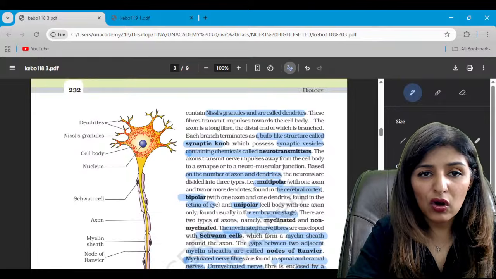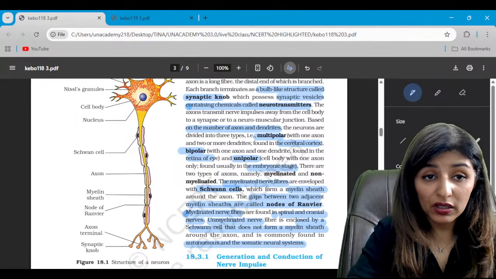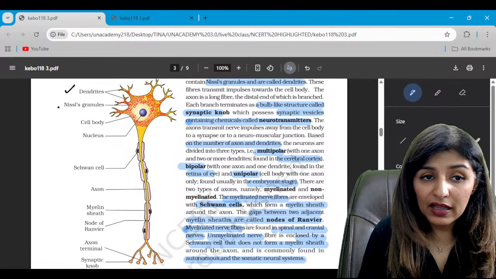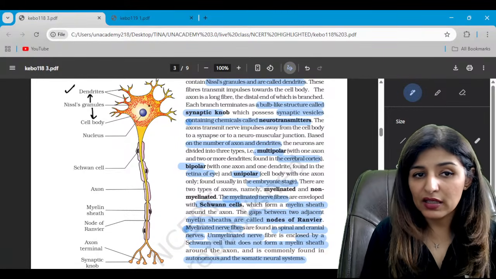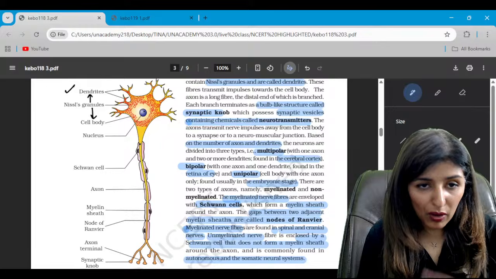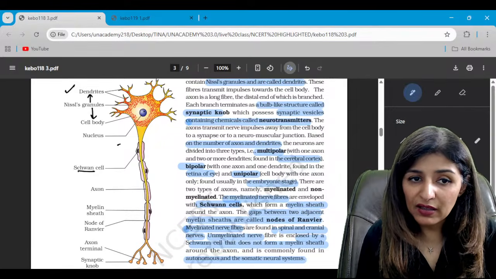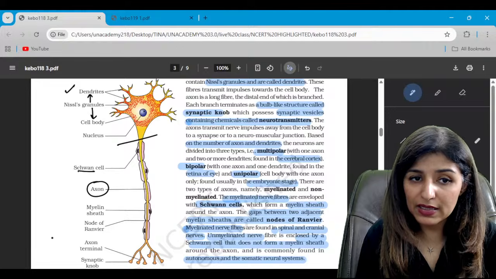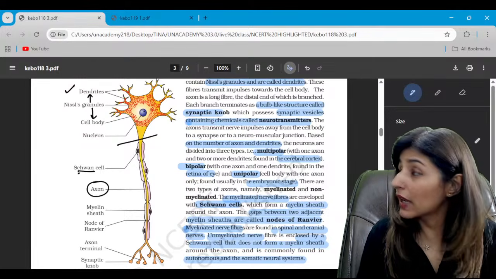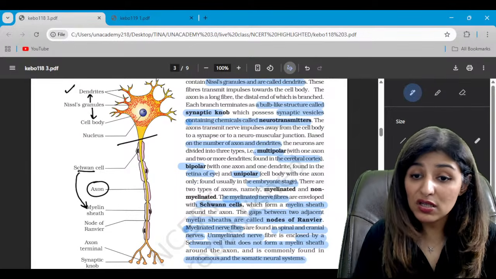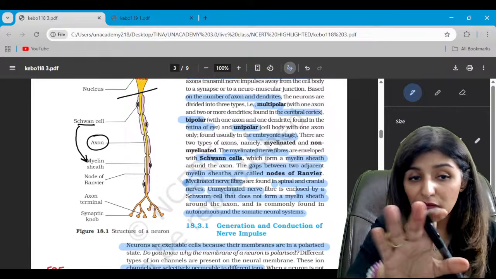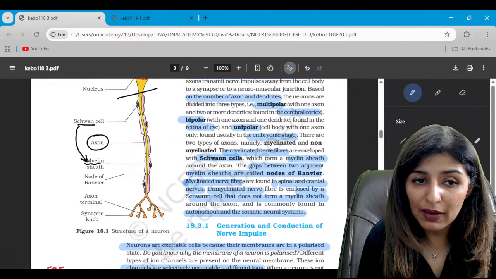See, this is the structure of a multipolar neuron. So these are dendrites. There are Nissl's granules present in dendrites as well as in the cell body, right? This is the nucleus, and from the part which is surrounded by Schwann cell, this is where the axon begins. Now the Schwann cell will give rise to the myelin sheath, which is a fat-rich layer, and therefore this neuron will be known as a myelinated neuron.